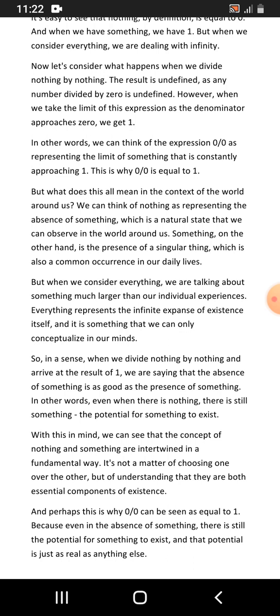It's not a matter of choosing one over the other, but of understanding that they are both essential components of existence. And perhaps this is why 0 over 0 can be seen as equal to 1, because even in the absence of something, there is still the potential of something to exist, and that potential is just as real as anything else.